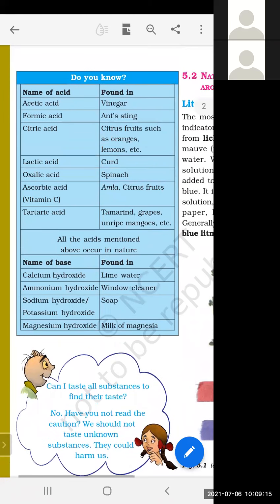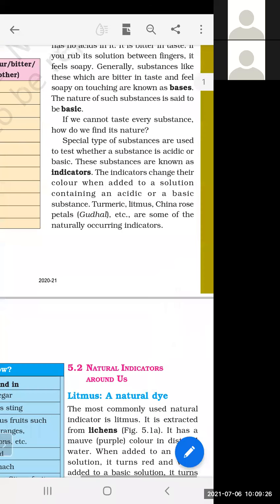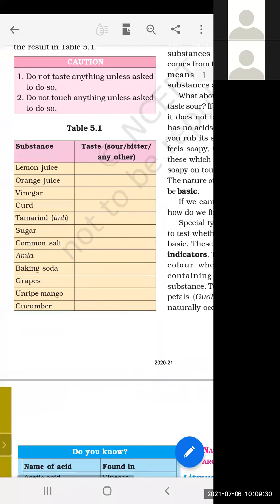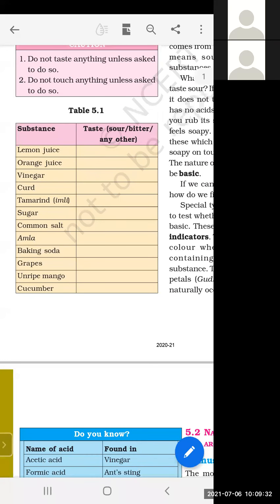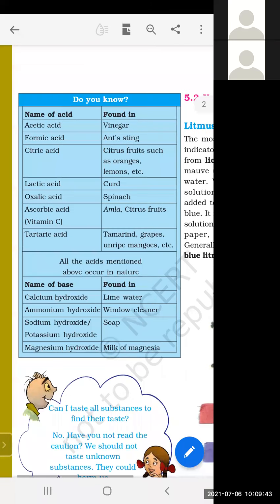Students, we will discuss basic substances and acidic substances in the next lecture also. What you have to do is learn and write these important terms. You have to perform table 5.1. If you have some of the substances at home, you can taste them, but be careful, do not taste a substance you don't know about. You have to learn and write the blue box in your fair notebook.